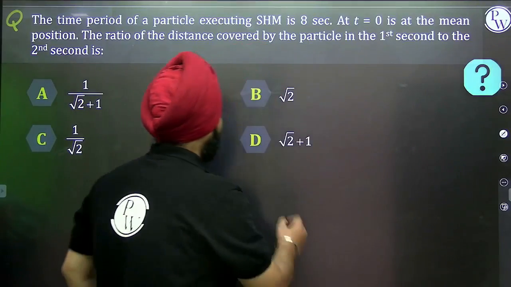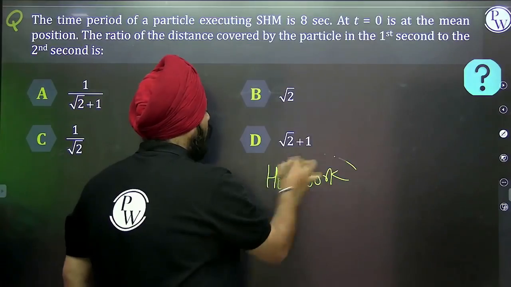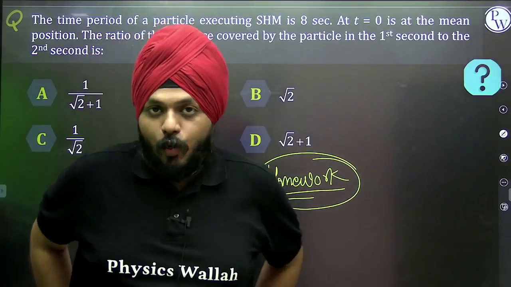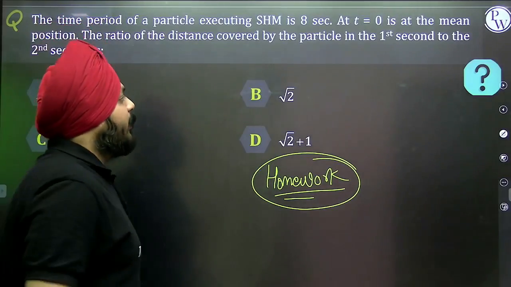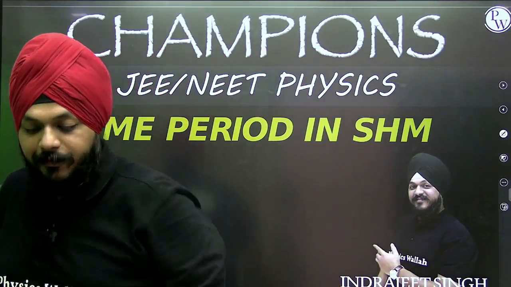This one is homework from my side. It is a very simple sum based on the Phasor. Now, I'm going to show you all some shortcuts on the basis of the time period of the SHM. Right now, let's move on to the cases of the time period.